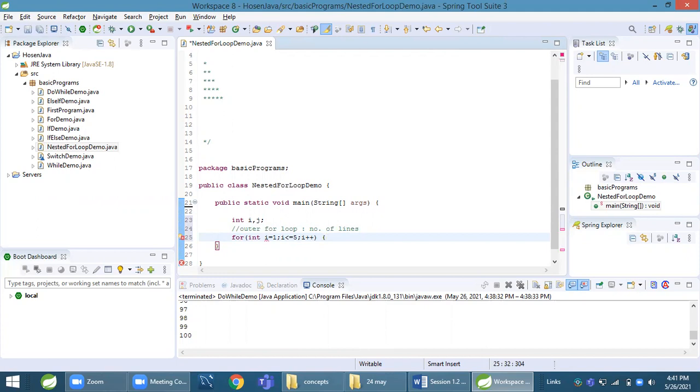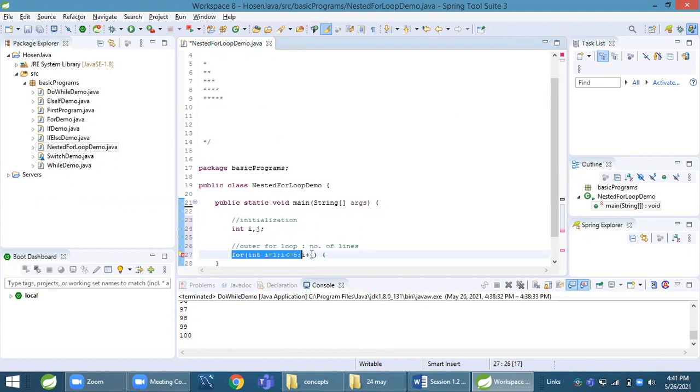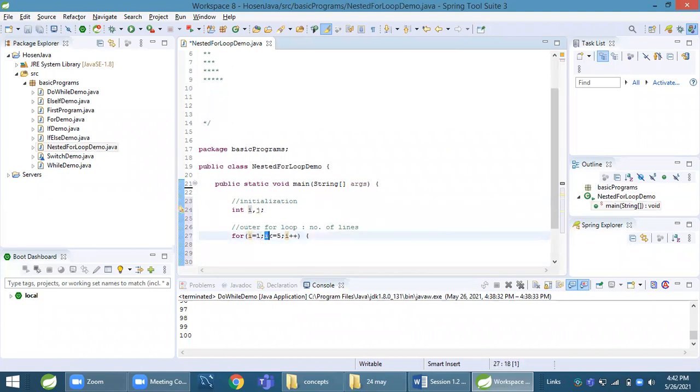So this is the outer for loop. This is initialization. This is for the number of lines. Whenever you want to print some pattern, first check how many lines you have. We have 5 lines in this pattern, so I run this loop 5 times. Let me write one loop simply: for I equal to 1, I less than or equal to 5, I plus plus. Curly brace start.